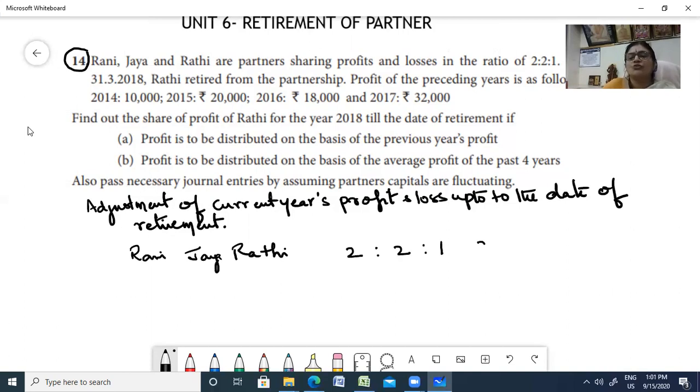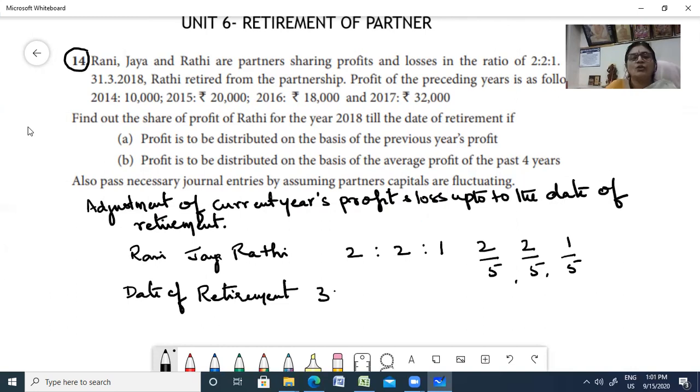That means 2/5, 2/5 and 1/5 is the ratio in which they are sharing the profit. And on 31/3/2018, Rati retired from the partnership. So the date of retirement is 31/3/2018, which is very important for us.